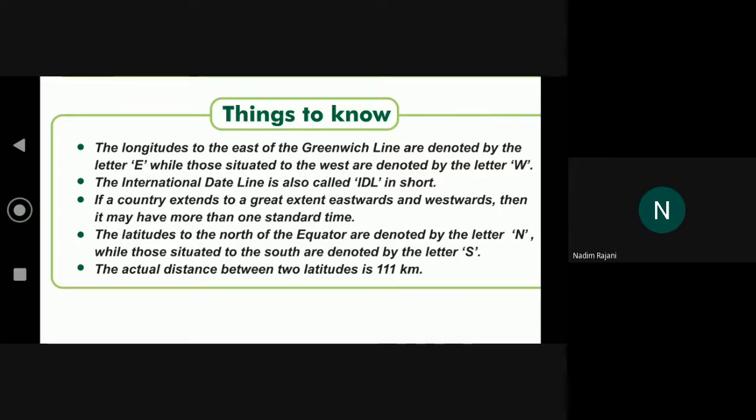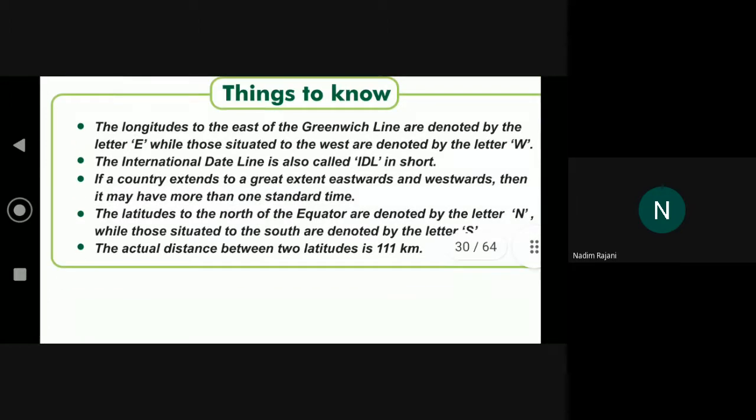Things to know. The longitudes to the east of the Greenwich line are denoted by the letter E, while those situated to the west are denoted by the letter W. The international date line is also called IDL in short.